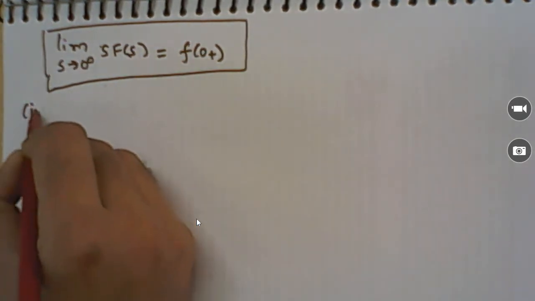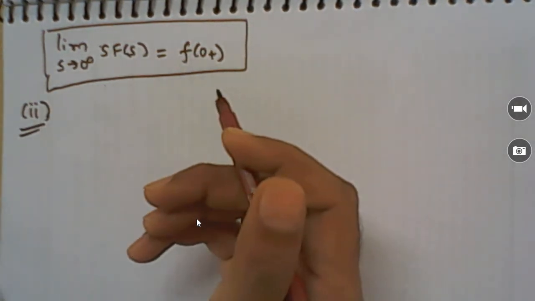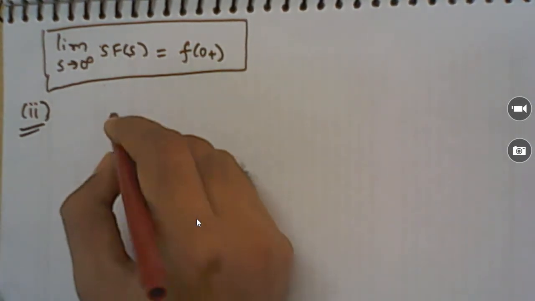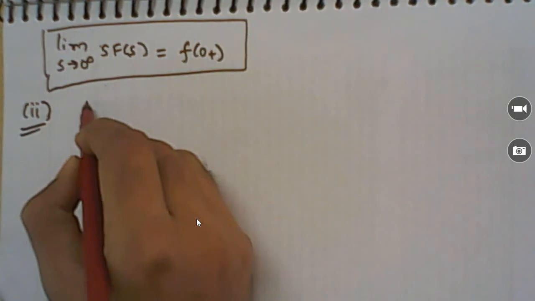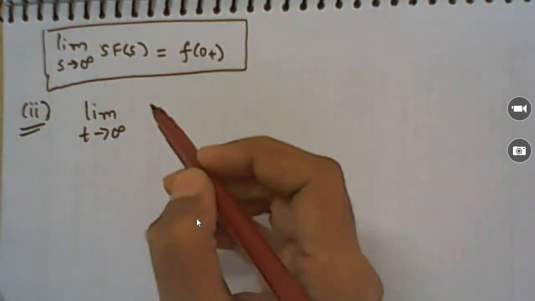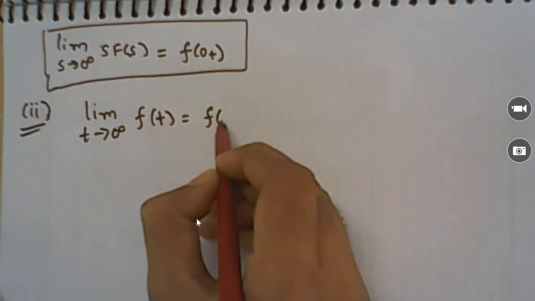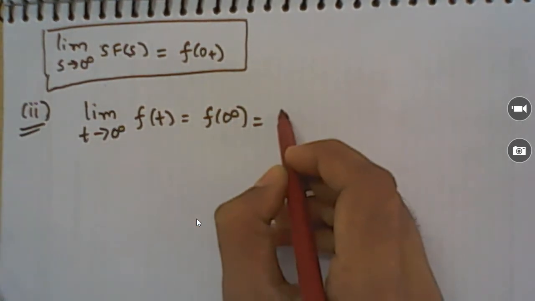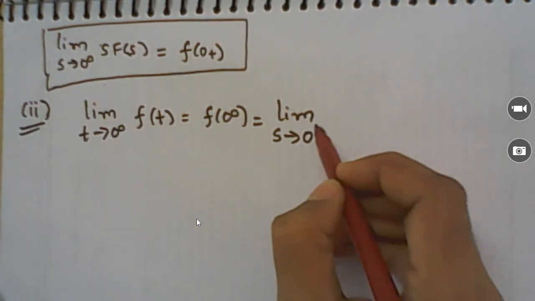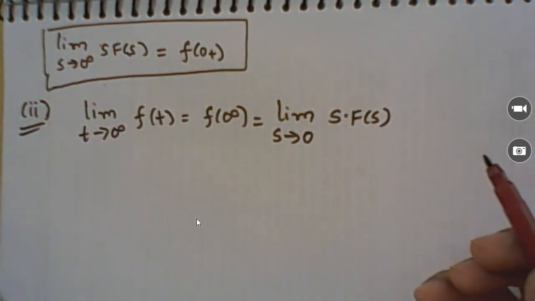Similarly, another theorem is the final value theorem. Suppose you want to find the steady state response, at steady state, what is the final value? The final value can be found in the S domain. In the time domain, it is limit t tends to infinite, we want to find f of infinite. So by keeping t tends to infinite, it is equal to f(infinite). And in the S domain, if the function is in the S domain, it can be found by making s tends to 0, s into F(s).